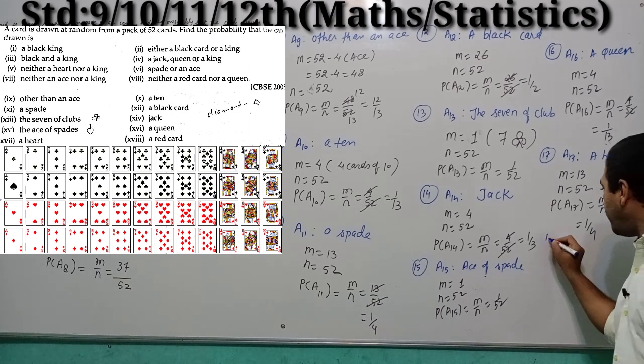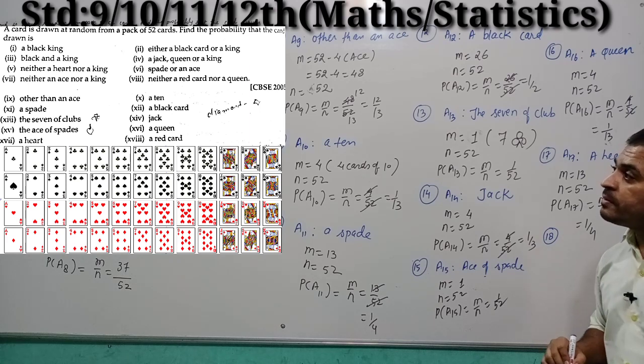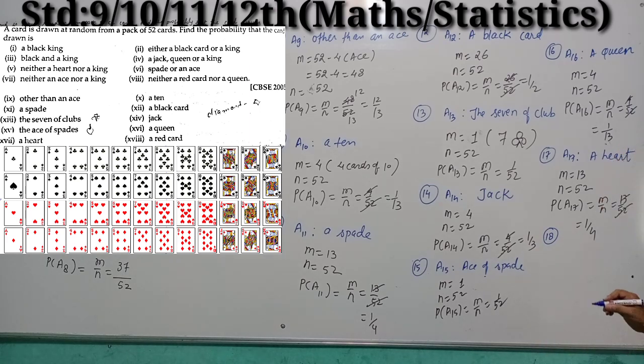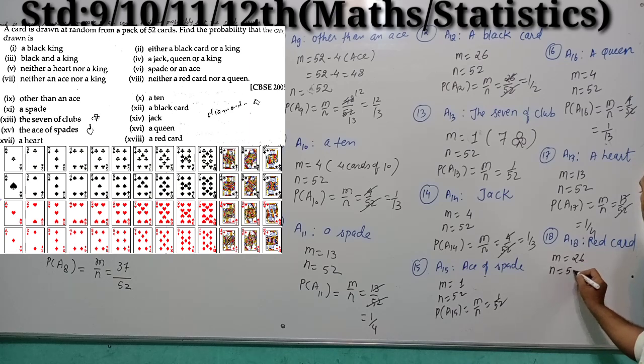Okay, now to the final question of today's video lesson, a red card, right students? A18, red card. So we know that out of 52 cards, 26 cards have red color and 26 cards have black color. So the number of red cards is 26, total number of cards 52. So P of A18, M by N, 26 by 52, so 1 by 2. So students, you can conclude that the probability of getting a red card is 1 by 2.